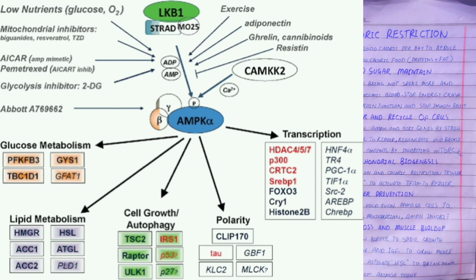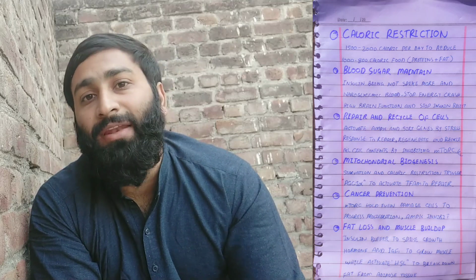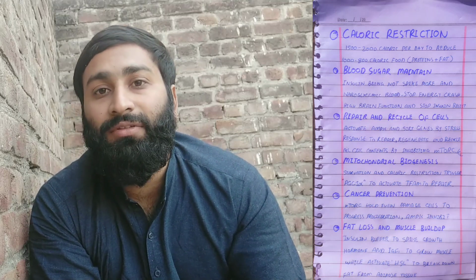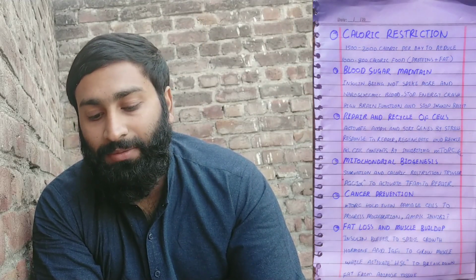The AMPK pathway will activate certain genes involved in the stress response, because caloric restriction is a stress, but it is hormesis. Hormesis means beneficial stress. Whenever you give a shock to your body, your body rejuvenates and prepares for the next shock. So by the stress response, it repairs, regenerates and recycles all cell content by inhibiting the mTOR pathway, mTORC1 and 2.